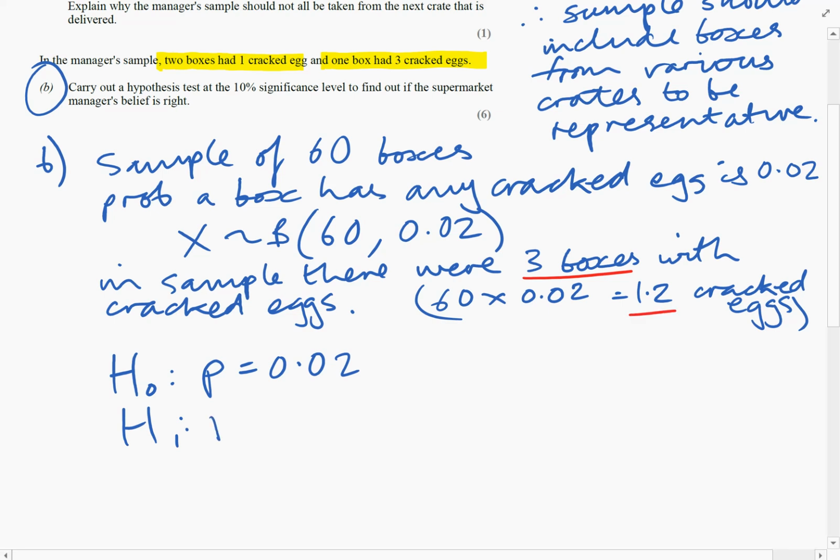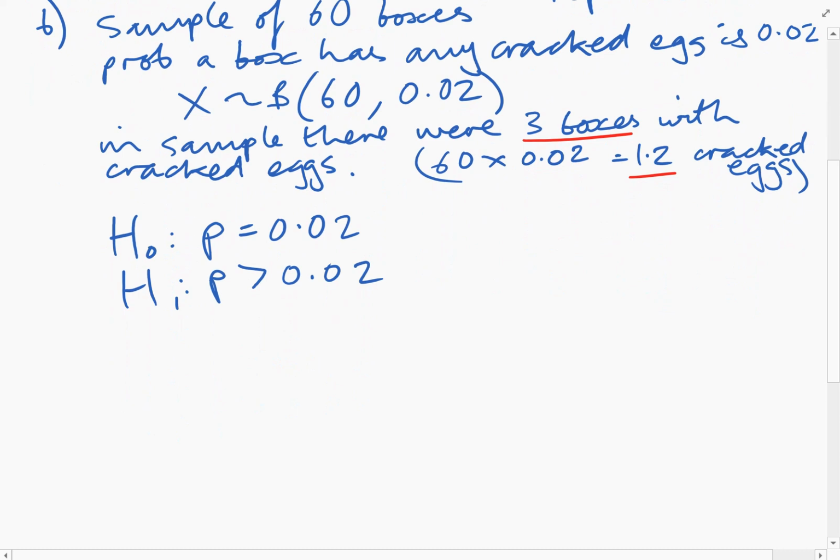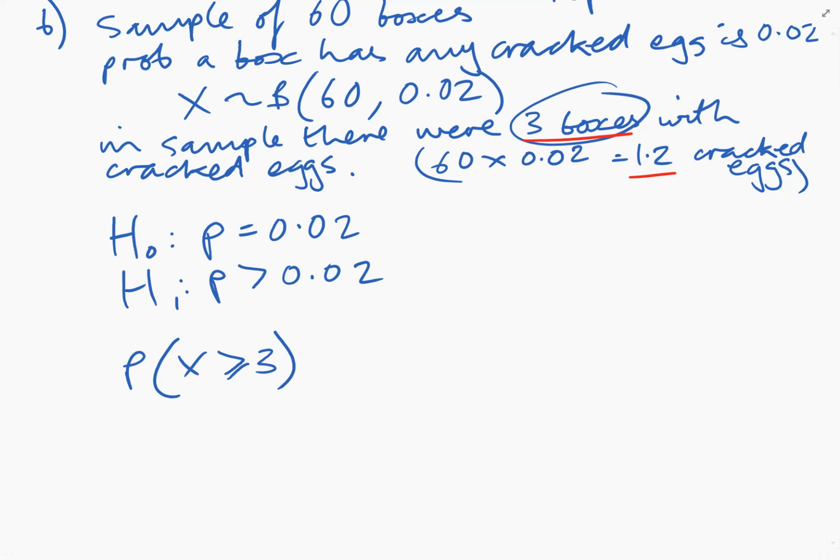So we're checking to see if this is actually more than we would expect. So we want to find the probability of getting 3 or more boxes with cracked eggs. You want to work out the probability of that happening, or a more extreme value.